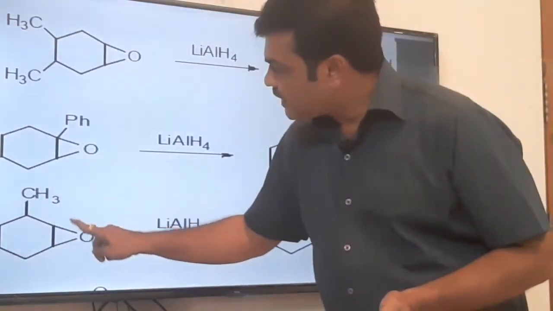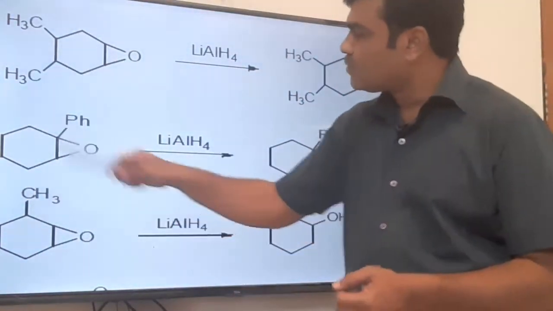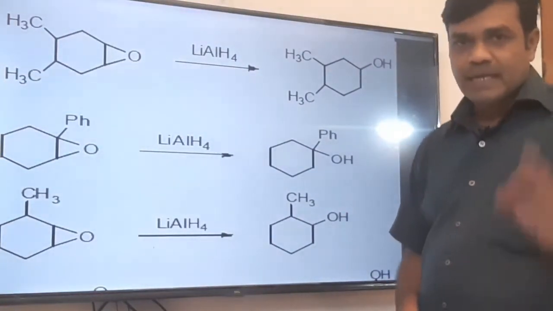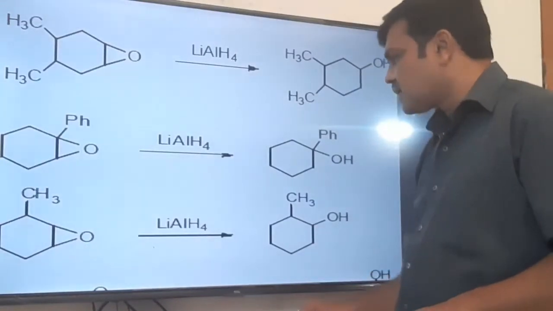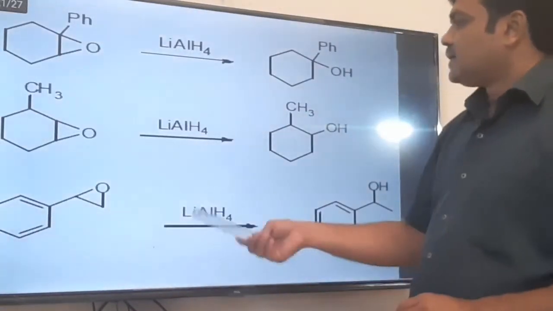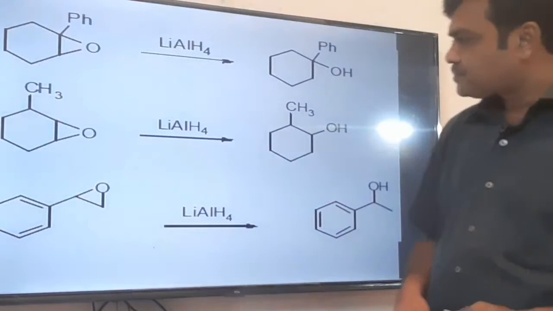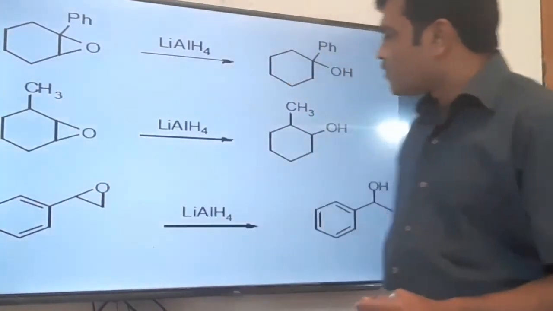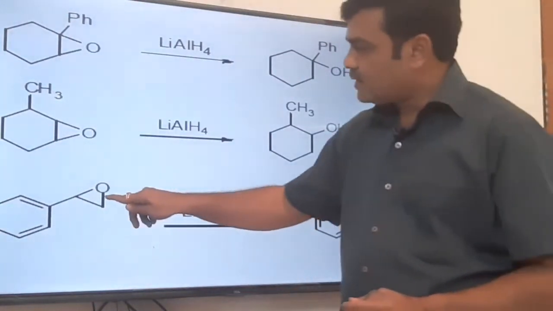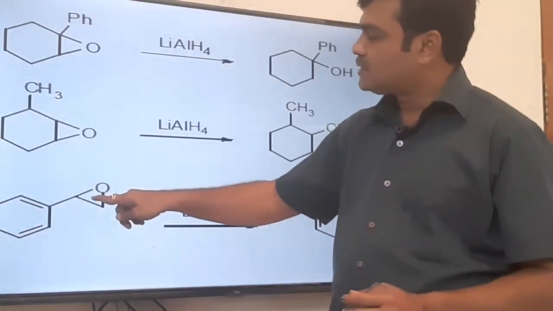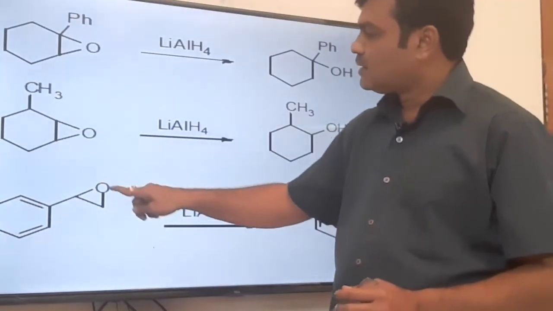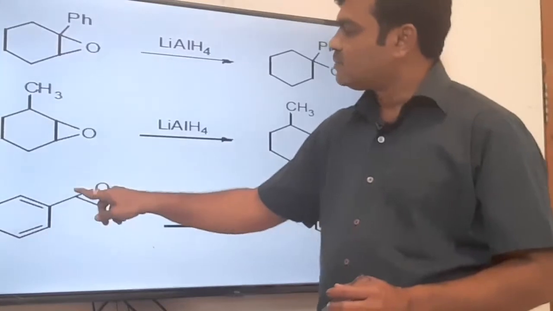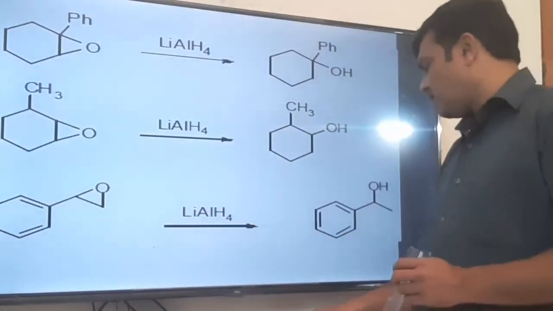The hydride ion will not attack from the front side because the bulkier group is on this side. So in almost all these examples, what you have to remember is that the hydride ion attacks from the less crowded side. This is again epoxide ring opening. The epoxide ring opens from this side or this side, and because this side is less substituted and this side is more substituted, accordingly we get the product.